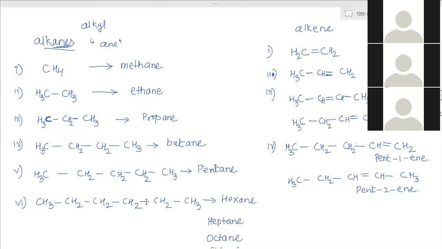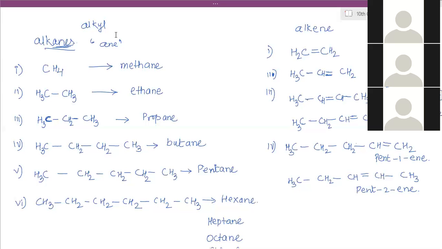In the first one, there's 1 carbon, 4 hydrogen. So the second one has 2 carbon, 6 hydrogen. So how much is the increment? 1 carbon extra, and how many hydrogens extra? 2. 2, right?